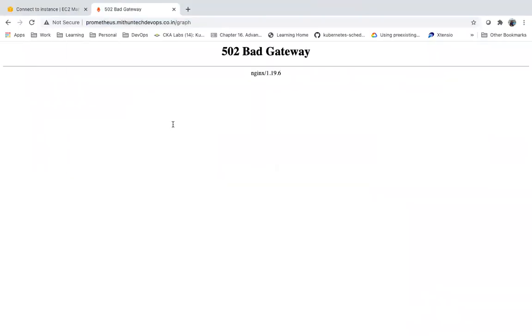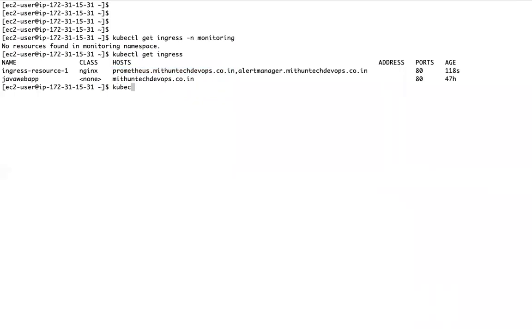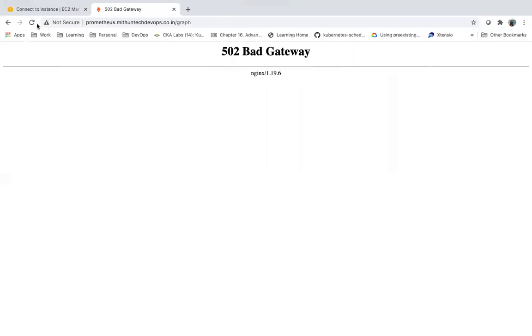Right? And if I apply this one in monitoring namespace, it will get confused, right? We have the same rules in this namespace and this namespace, so still it will not work. That is what we faced as the problem yesterday.